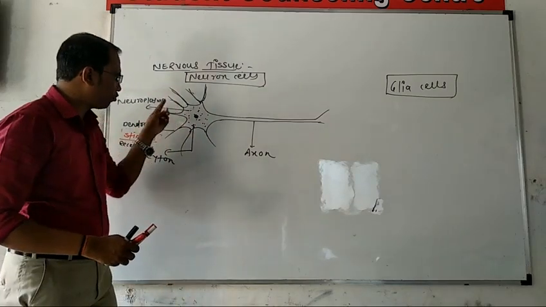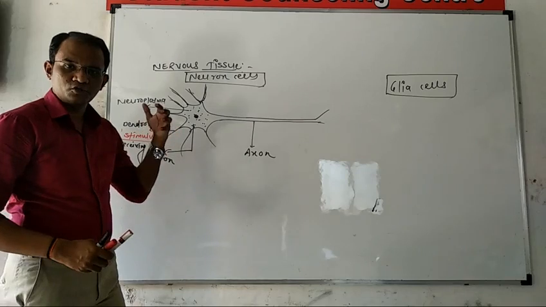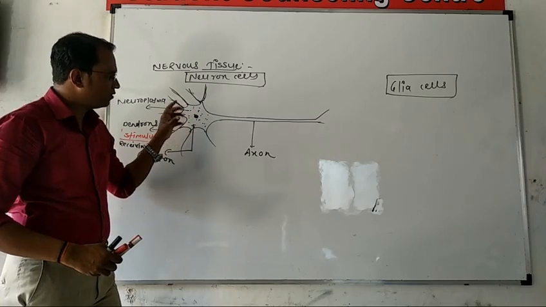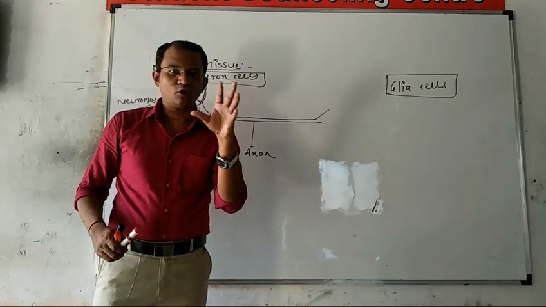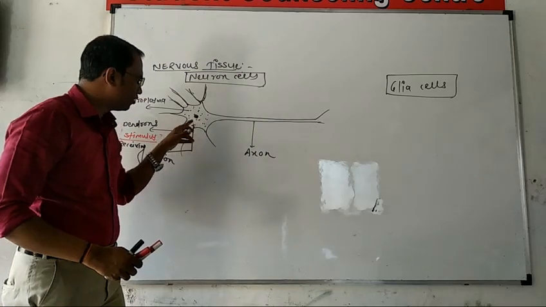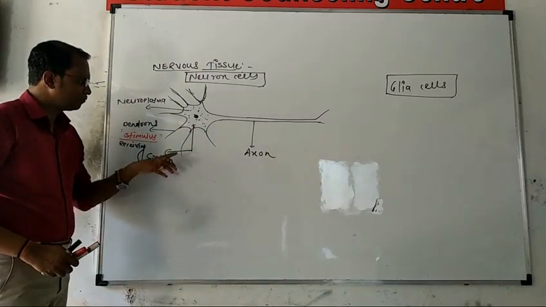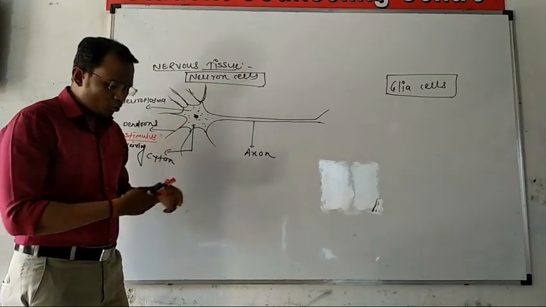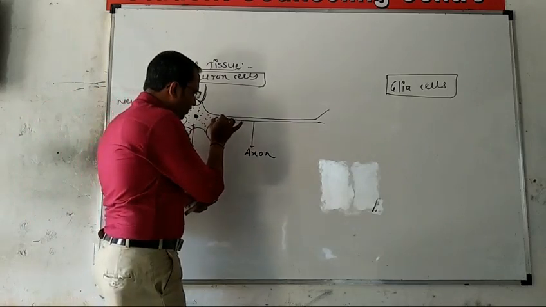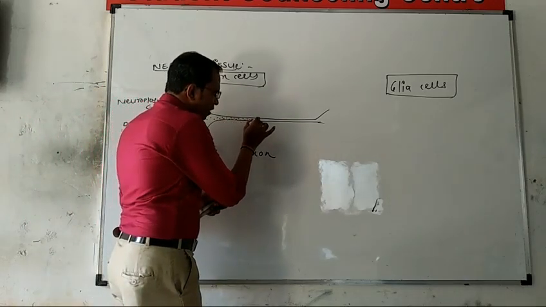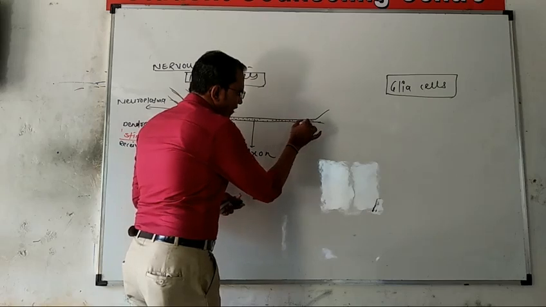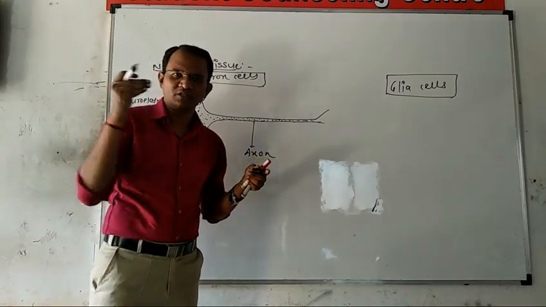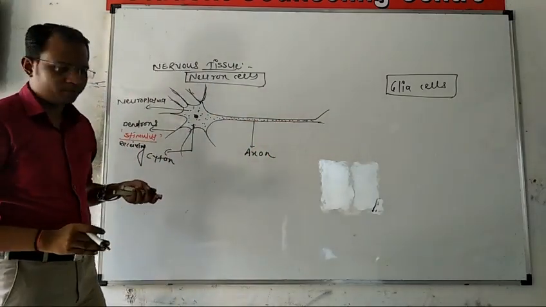It consists of the dendrons, the finger-like long processes which receive the stimulus. Inside that, the cyton body is present. The cyton consists of the nucleus and the cytoplasm, known as the neuroplasm. The receiving stimulus is passed on, meaning the cytoplasm is extended with the help of the long extension known as the axon. It is the longest extension for passing the cytoplasm or neuroplasm.